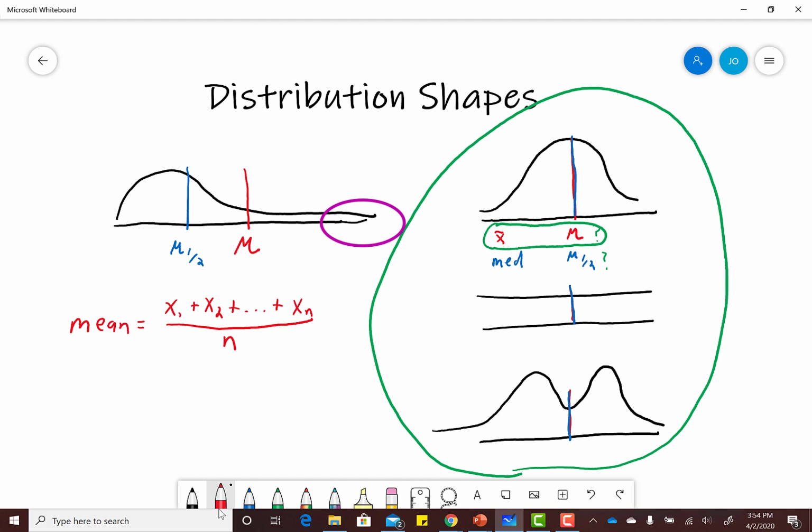And because you use every single observation's value, you'll have the ability to become more precise. You can get a more precise estimate when looking at the mean of a sample compared to the median of a sample, because it will be able to take on more values. More values are going into it. It can yield a more precise measure of your center.